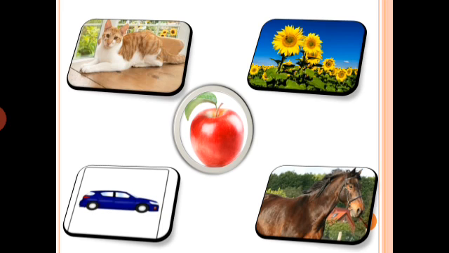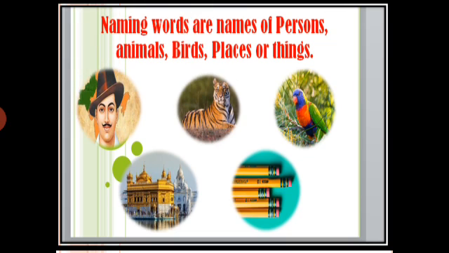So let's see the definition of naming words. See here. Naming words are names of persons, animals, birds, places or things. Okay. See here the pictures which are given. The first one. Who is he? He is Bhagat Singh. He was a freedom fighter of India. So in which category does he belong? He belongs to the persons category.